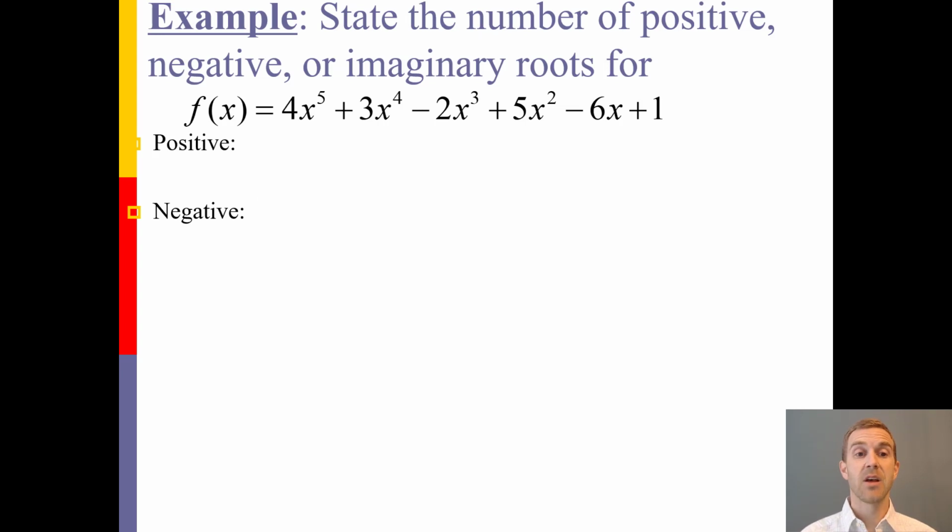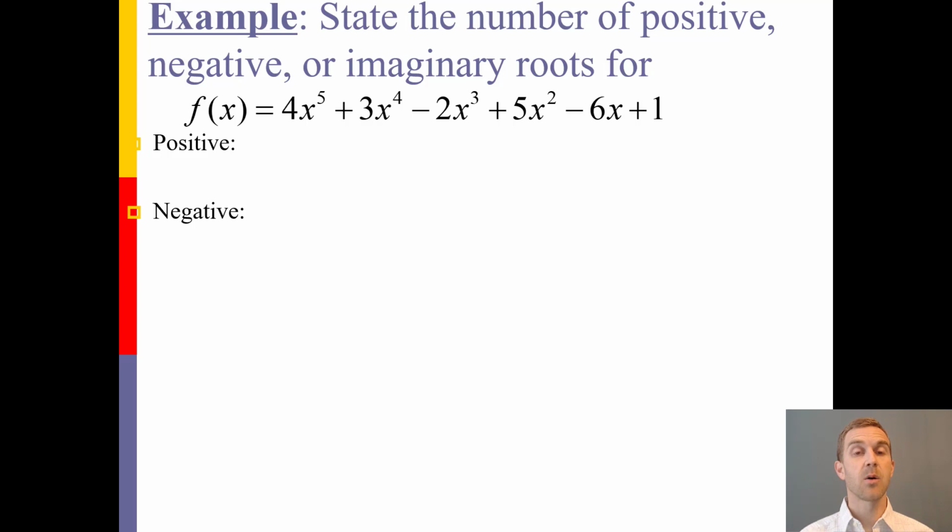Say that we have f of x equals 4x to the fifth plus 3x to the fourth minus 2x cubed plus 5x squared minus 6x plus 1. Now here we have every order of x in the equation. We wouldn't necessarily need that, as long as they're in numerical order, starting with our highest power.